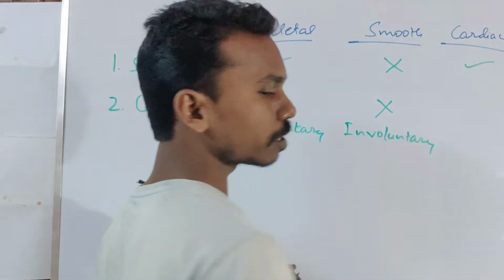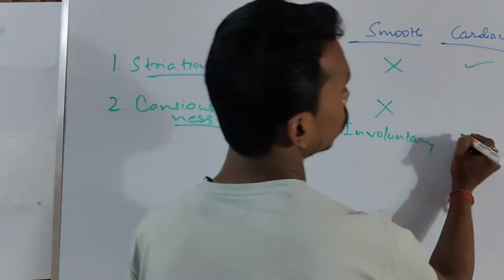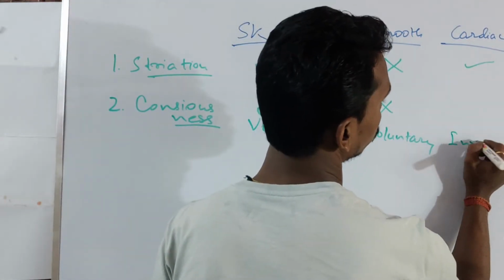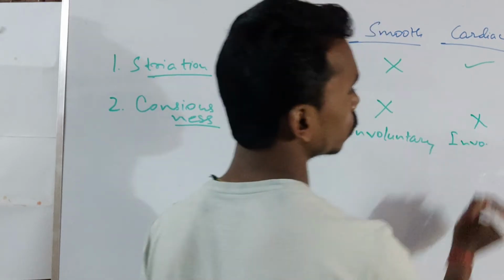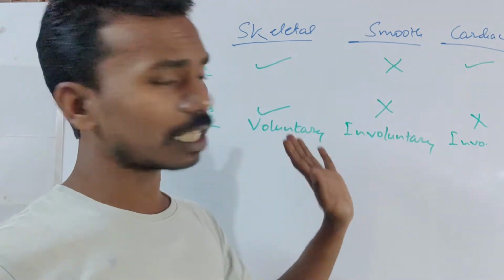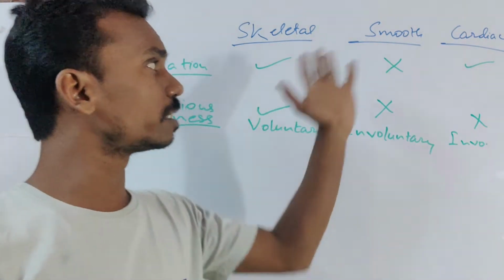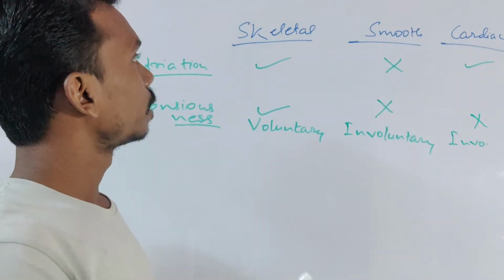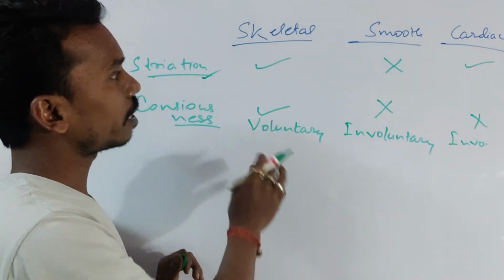In case of cardiac muscle, it is also involuntary.